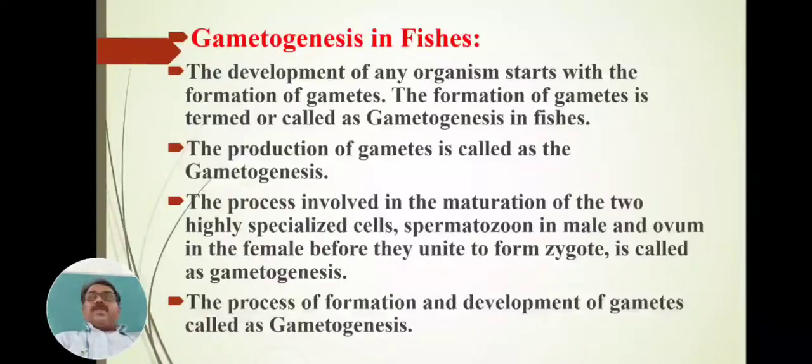It is also called the process involved in the maturation of the two highly specialized cells, that is spermatozoon in male and ovum in the female, before they unite to form zygote.